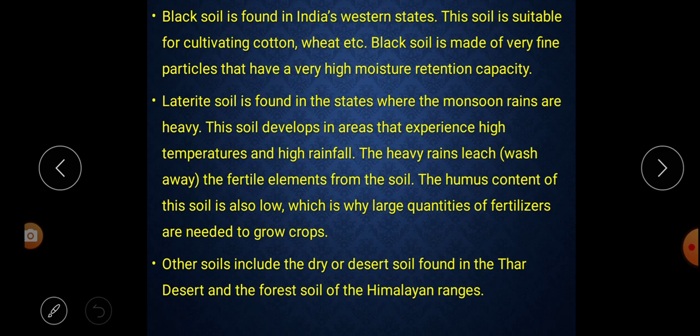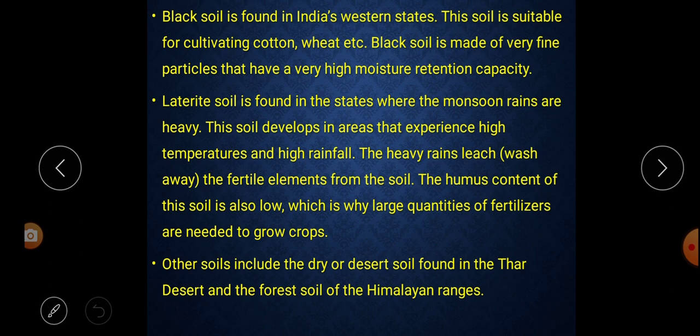So what is laterite soil? Laterite soil is found in the states where the monsoon rains are heavy. This soil develops through the experience of high temperature and high rainfall. Because of the heavy rainfall, the upper part of the organic layer of the earth is washed out by the rain, and that's why a large quantity of fertilizers is needed for cultivation in this area.